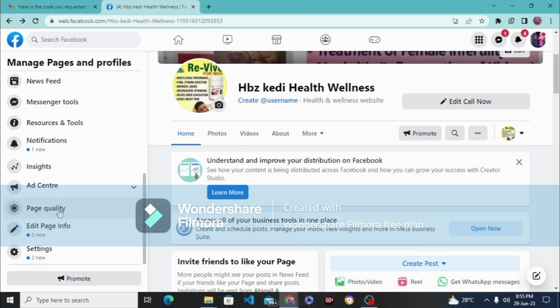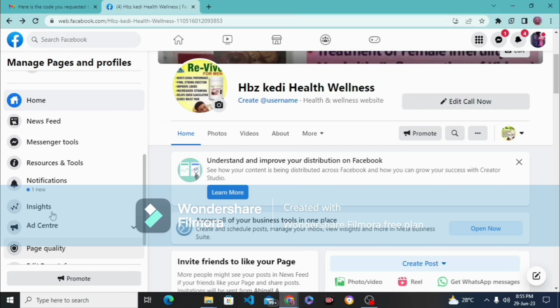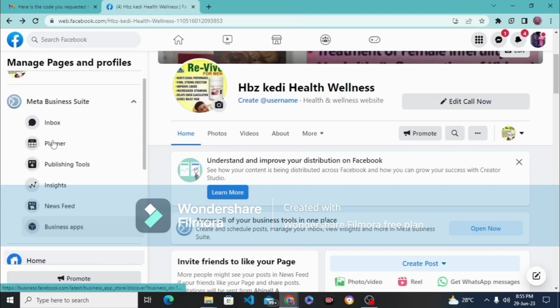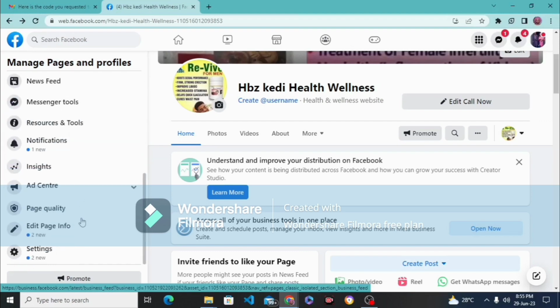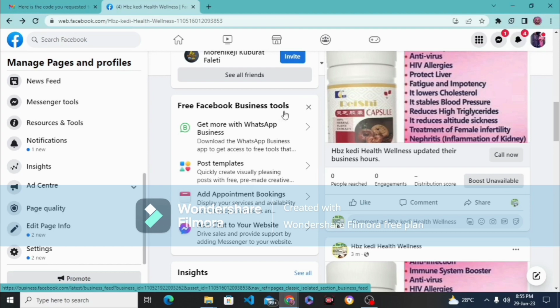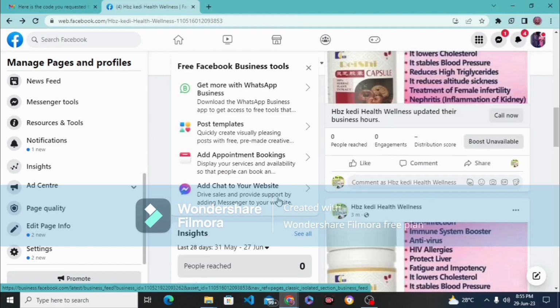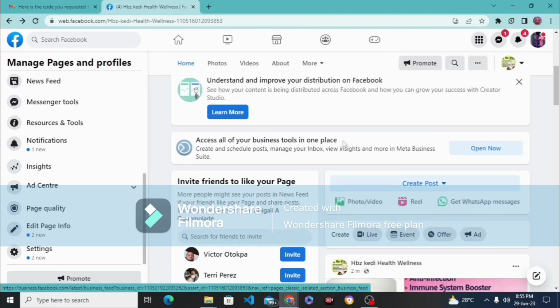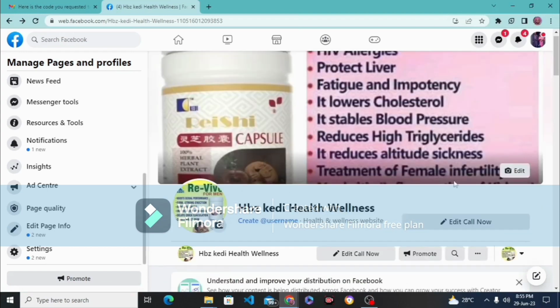So you can see all the tools beside it: the news feed where you receive news, messenger tools, notification, insights where you see the performance of your Facebook business page. Do you understand? Planner, if you want to schedule your post, you can do that under planner. Do you understand? So news feed, you know, those are the major things. We've already done that. So that is just how to create your Facebook business page.